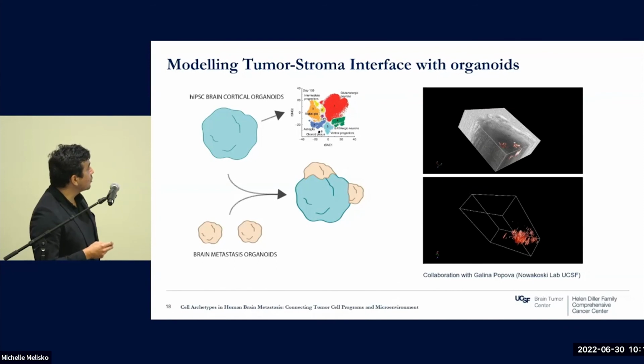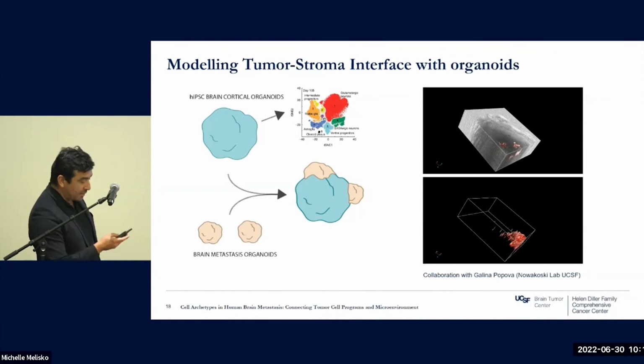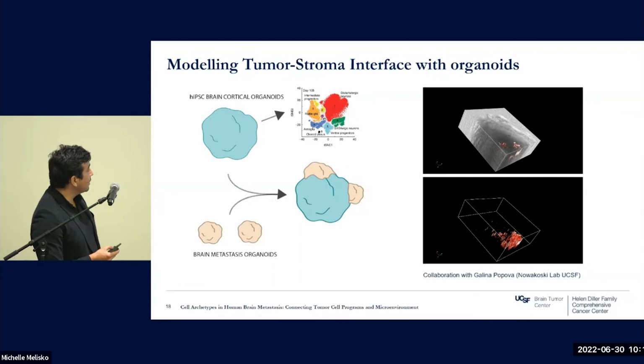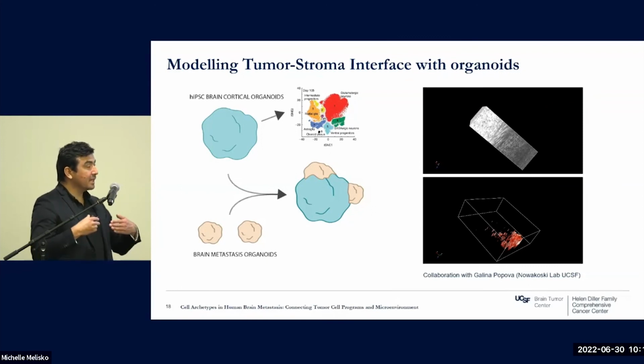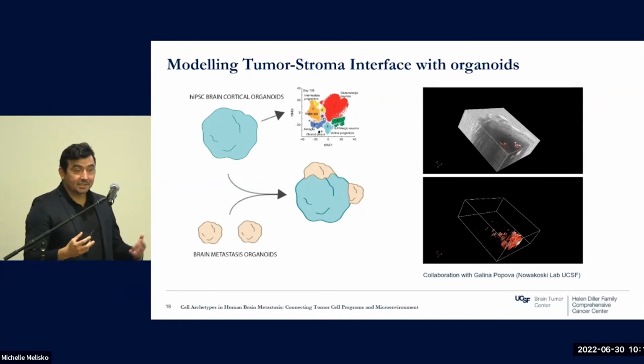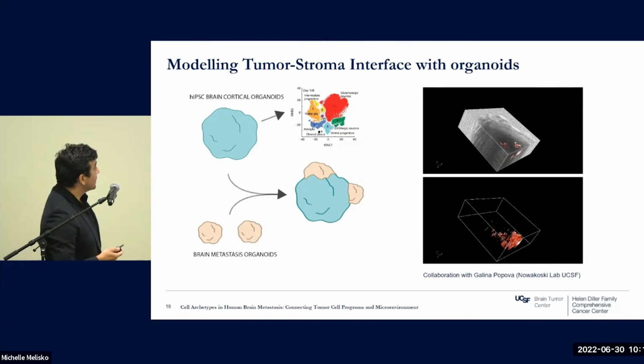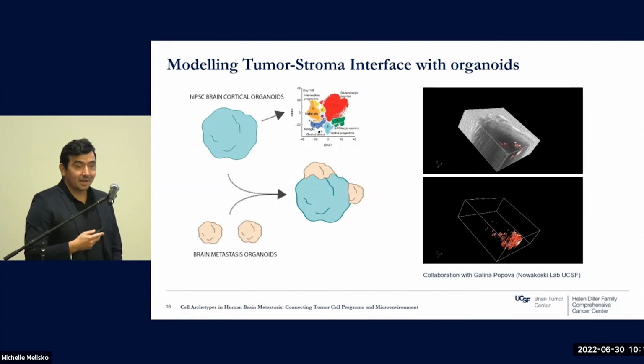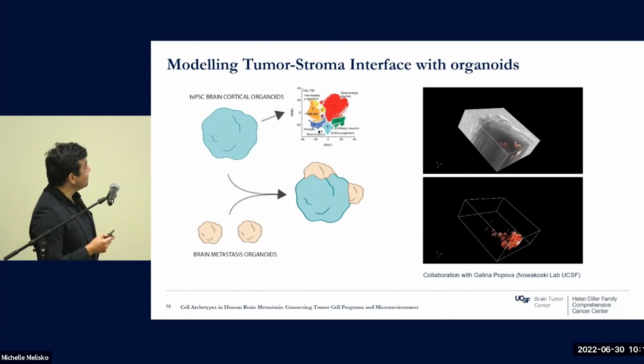We can add microglia, even immune cells, and then we can put these two systems together and see how the cancer cells infiltrate the cortical organoid, and they can actually really grow there. It's a very nice system to model what is happening with the cancer cell when they are in contact with all the brain resident cells and trying to expand. We are very optimistic about what kind of biology we can obtain from this system.